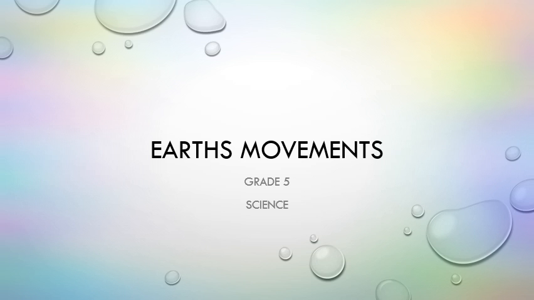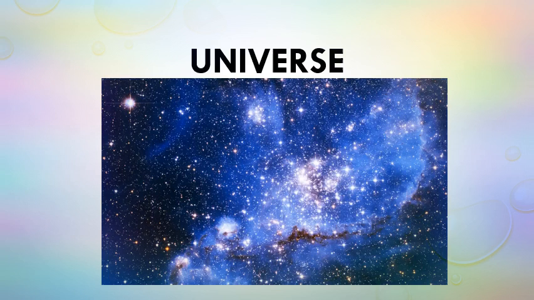In today's science class, we will be learning about Earth's movements. You must have looked at the sky and seen countless stars, with the sky seeming to stretch forever. It has no beginning and no end, no boundaries. This whole space is called the universe. All the objects which we see in the sky are called heavenly bodies or celestial bodies.